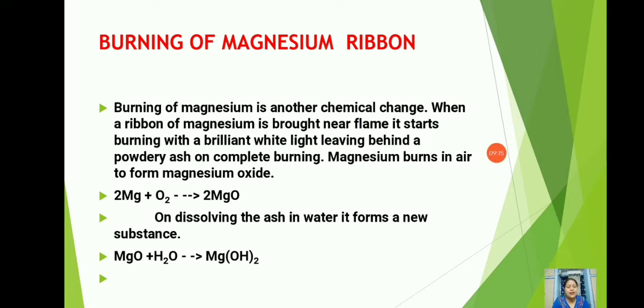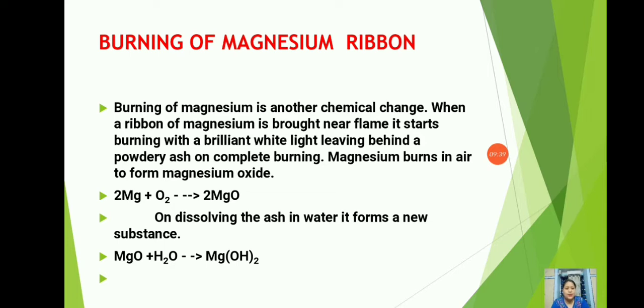Magnesium burns in air to form magnesium oxide. So children, when the magnesium ribbon is brought near the flame, it burns with a brilliant white light. After this explanation, you will watch one small clipping where you can see how the white dazzling light is produced.